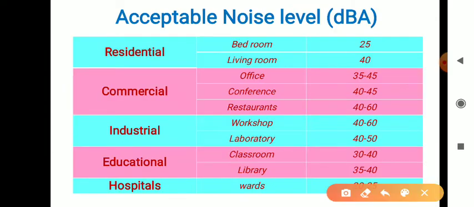Next we will see some acceptable noise levels. Here some recommendations have been given for the noise level. In the residential area, meaning in the bedroom, that should be 25 decibel, and living room that should be 40 decibel, and in the educational area, in the classroom, that should be 30 to 40 decibel.